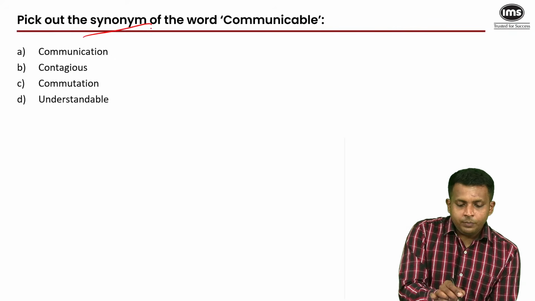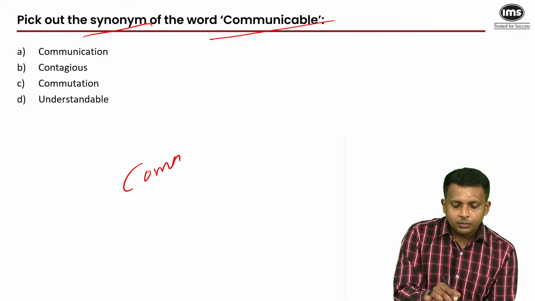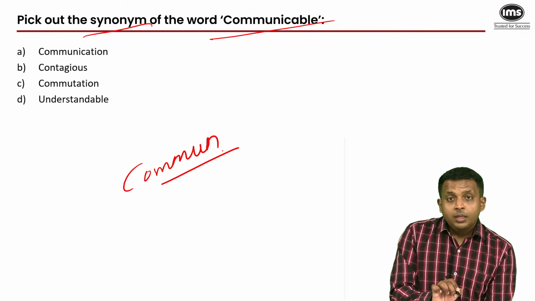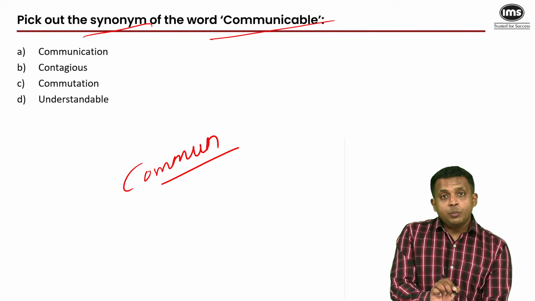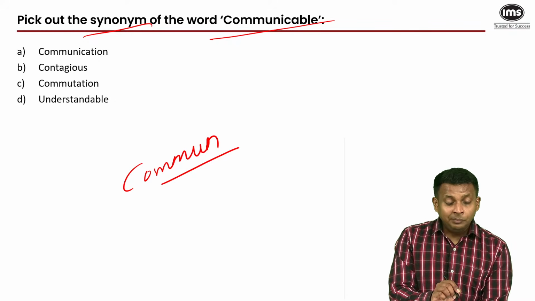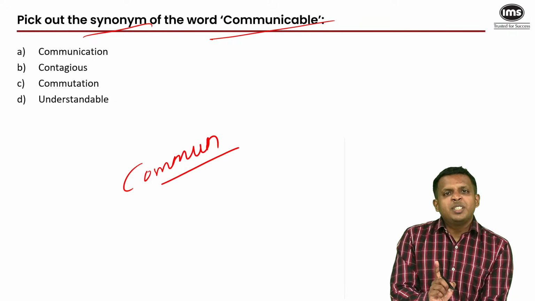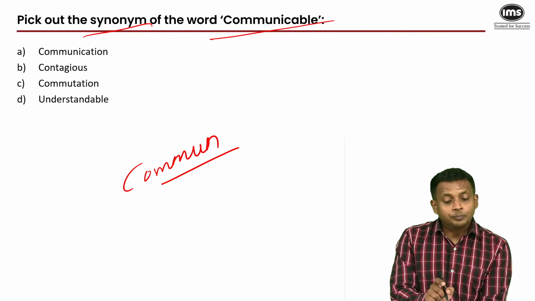Pick out the synonym of the word communicable. Now this has a very common root. Community, communion, communication, communism, communicable, they all have the same root, which means people, public, crowds.